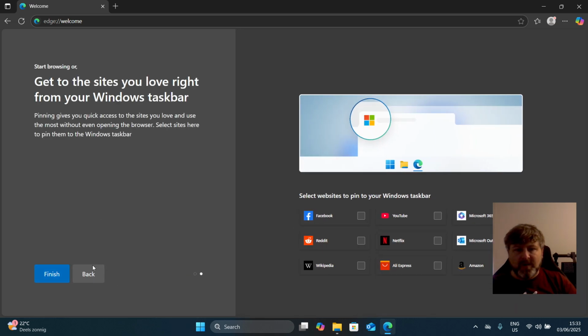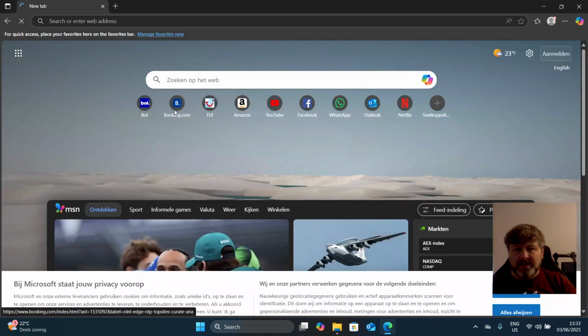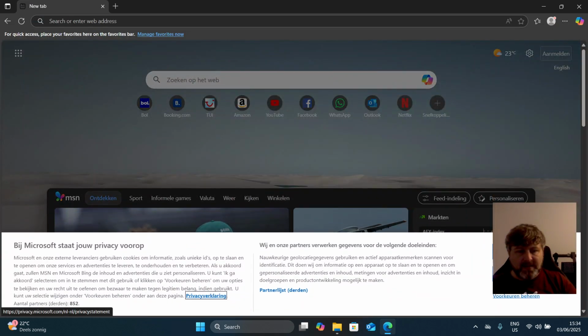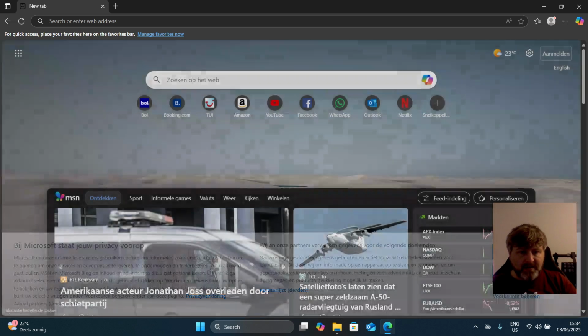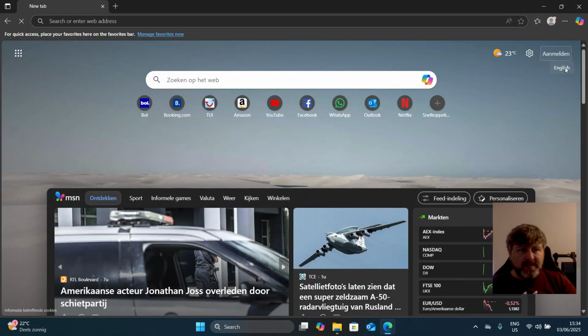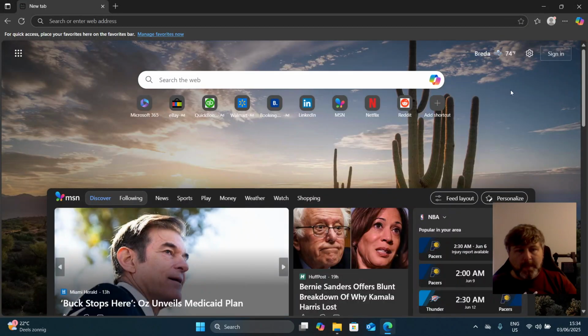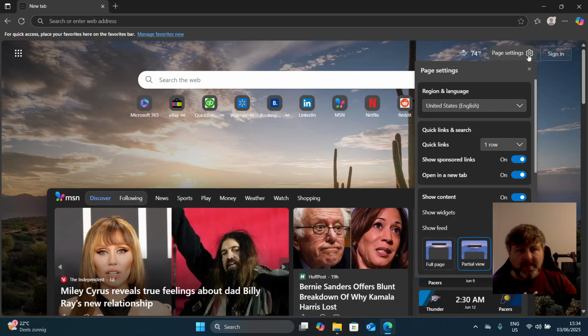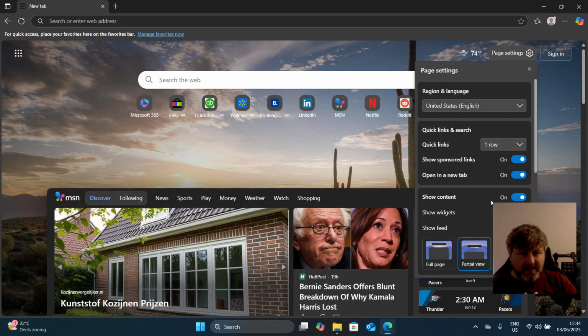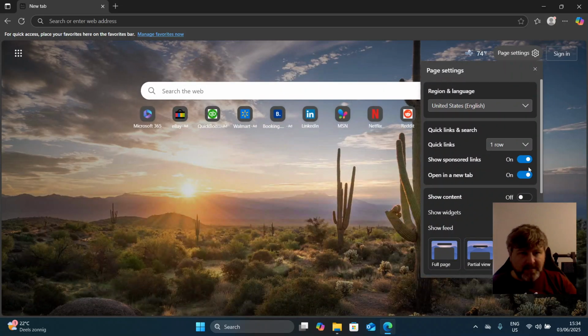I don't want any bookmarks or anything pinned. And we start off like this. You see it's in Dutch. This basically means ignore everything. And I'm going to switch it to English. And I'll change my page settings to be also quite simple. I don't want any alerts.